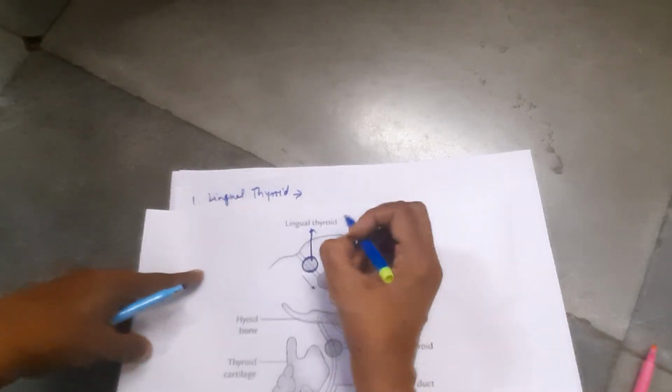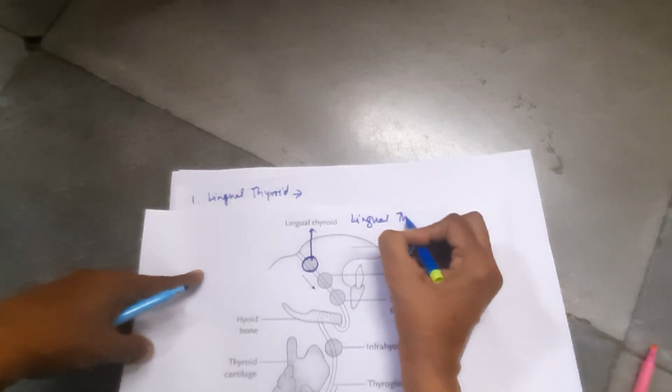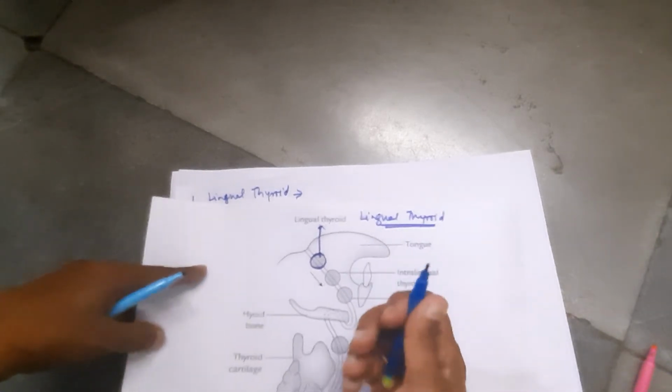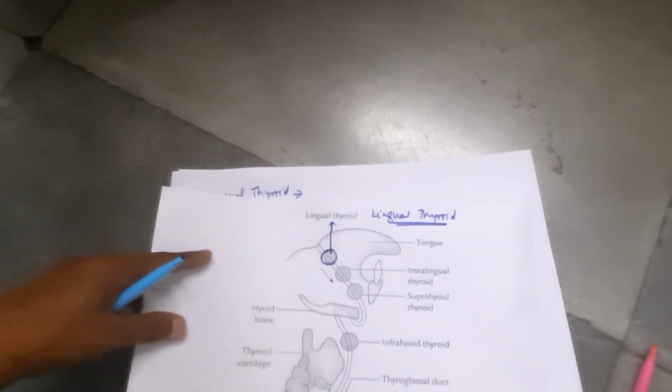This type of thyroid tissue is known as the lingual thyroid, present below the mucosa of the dorsum of the tongue.